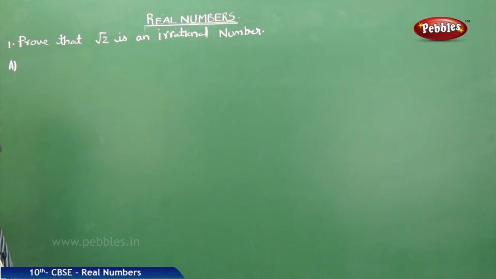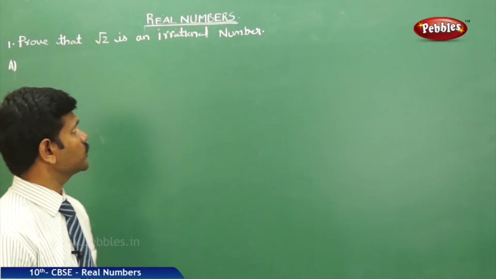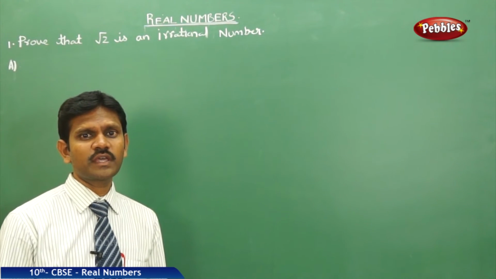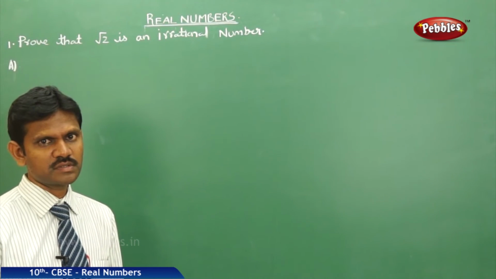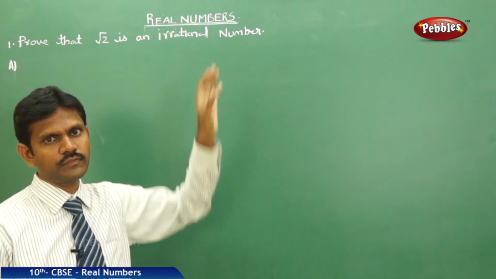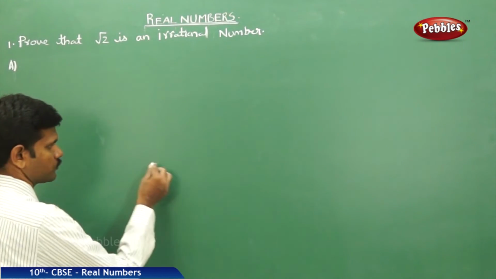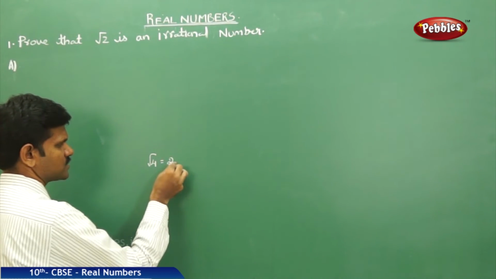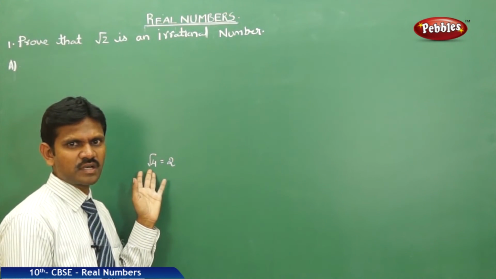See your next problem. Prove that root 2 is an irrational number. We know very well, the square root of a number that we cannot express as a whole number, such numbers are called irrational numbers. Suppose for example root 2, root 3, root 5 and so on. Suppose for example root 4, let us take root 4, I can express root 4 as 2. Therefore, root 4 is not an irrational number.